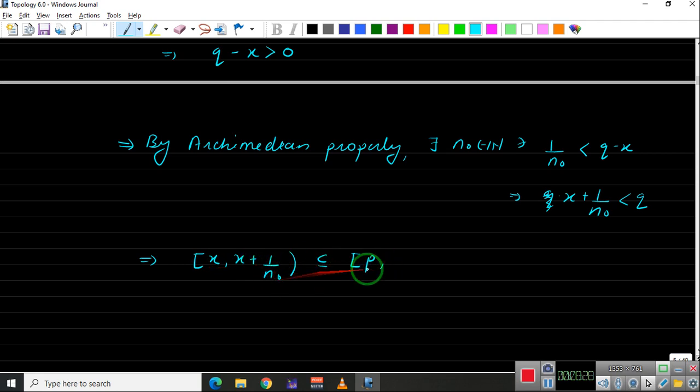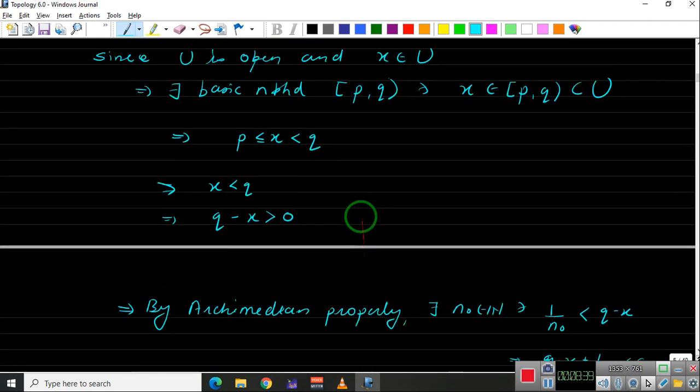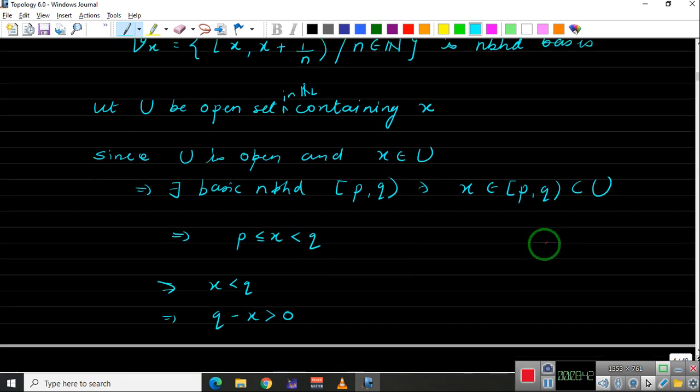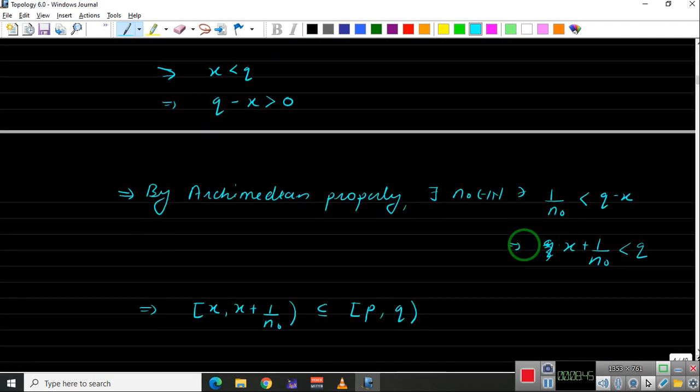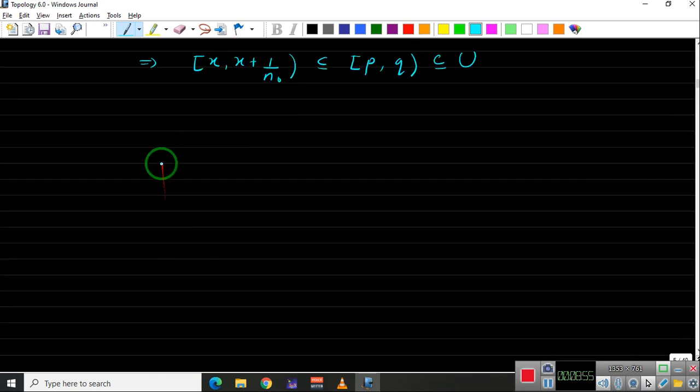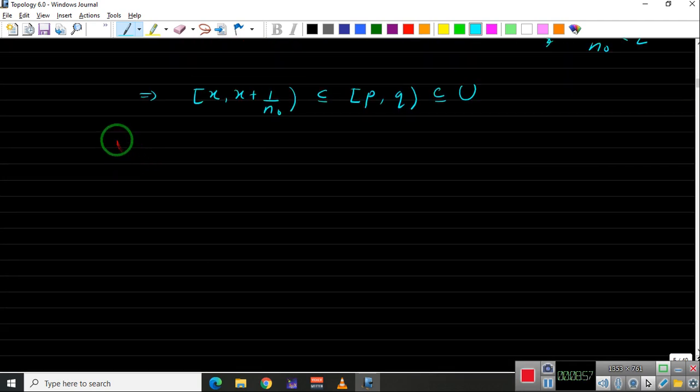And X plus 1 upon n naught is less than Q, so this will be contained inside P comma Q, and this basic neighborhood P comma Q is contained inside U by the definition of open set we have already. So what we will get is that this is contained inside U.